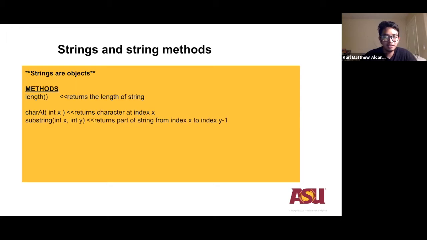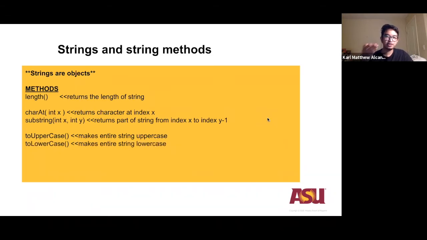And substring returns a part of a string from index x to index y minus 1. We will see some examples of these methods being put to use in the next slide. toUpperCase essentially makes the entire string uppercase, and the same goes for lowercase. You can make an entire string lowercase.